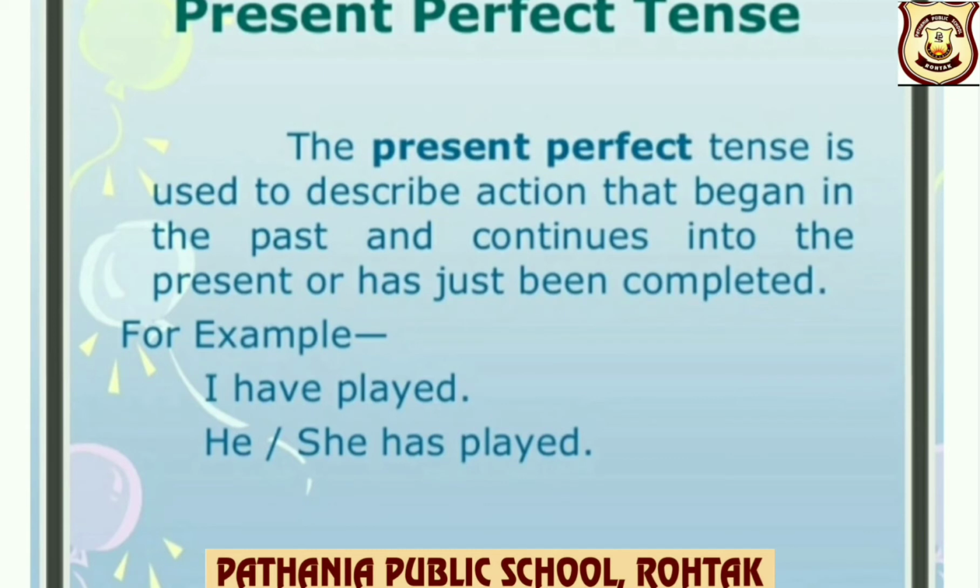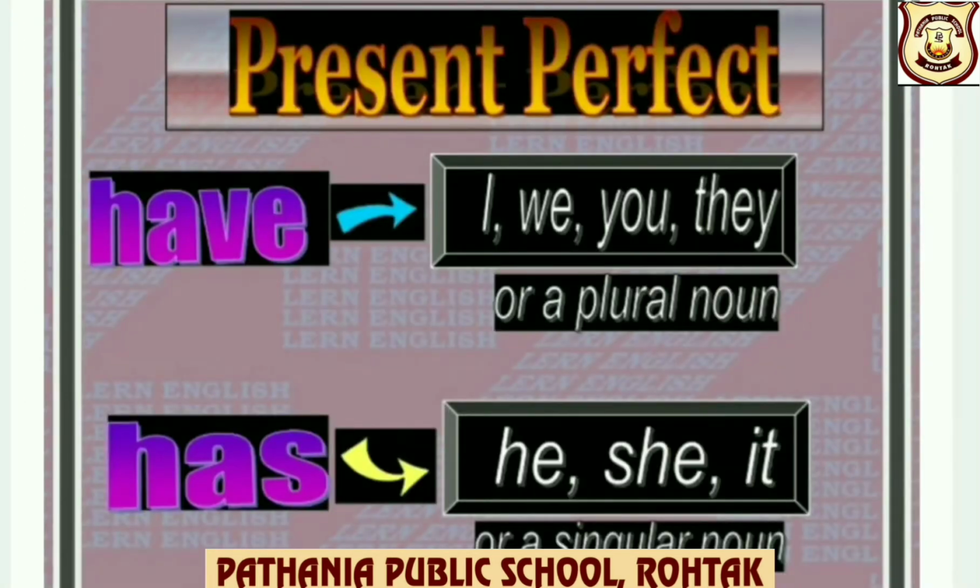Present perfect tense. The present perfect tense is used to describe action that began in the past and continues into the present or has just been completed. For example, I have played. Children, remember, have is always used with I, we, you, they or a plural noun. Has is always used with he, she, it or a singular noun.